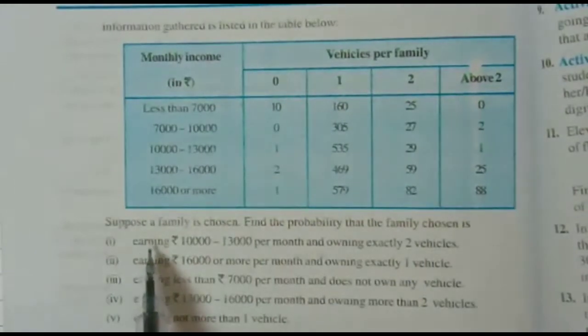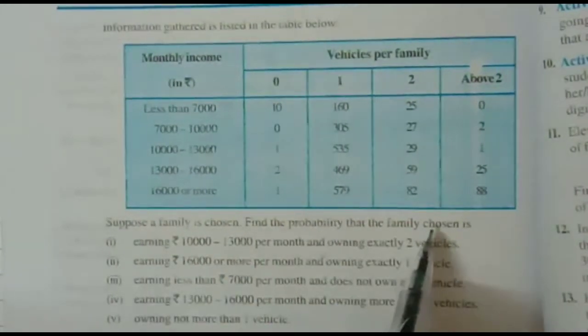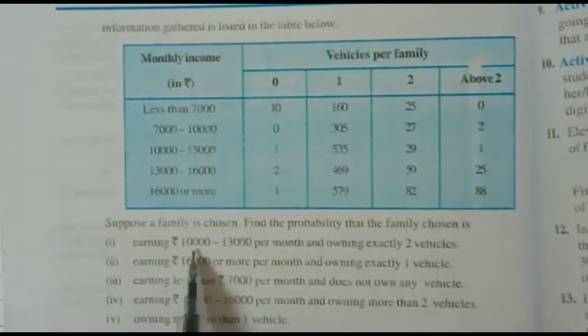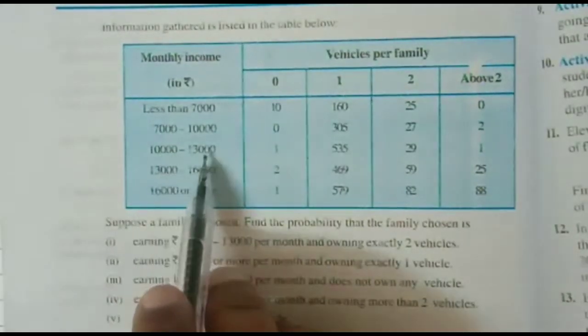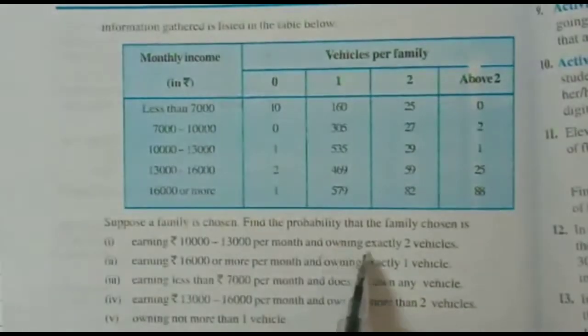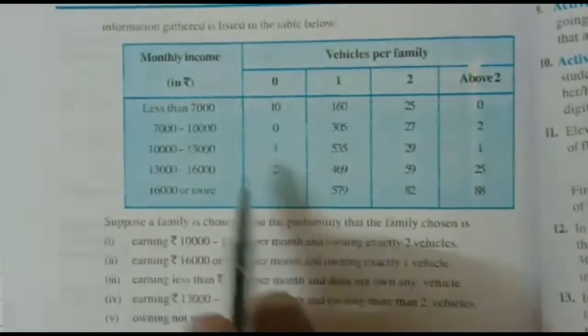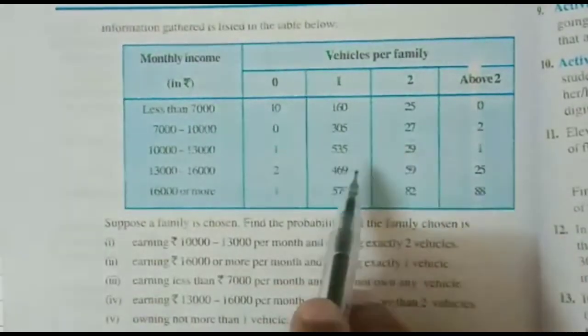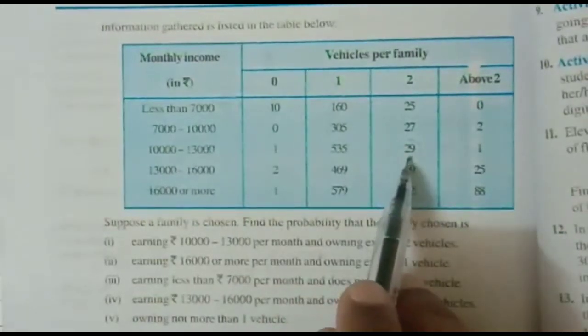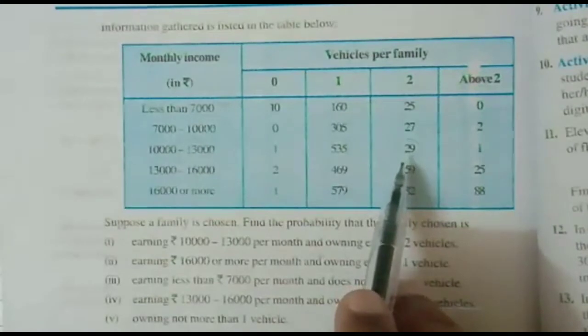So the first question is, what is the probability that the family chosen is earning 10,000 to 13,000 and owning exactly 2 vehicles? So we will see this column, 10,000 to 13,000, and the column of 2 vehicles, where the number is 29. So the probability will be 29 upon 2,400.